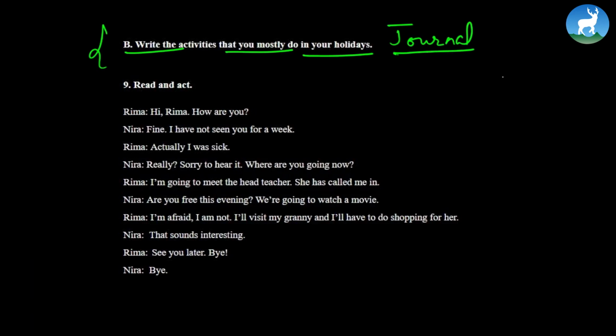It will look remarkable. Write the activities that you mostly do in your holidays. What are the activities that you do in your holidays? List those down and write a wonderful paragraph, a couple of paragraphs on it. That would be your homework as a journal.